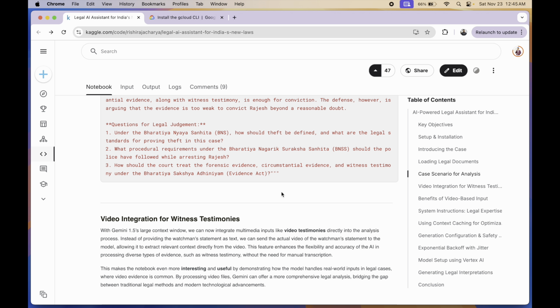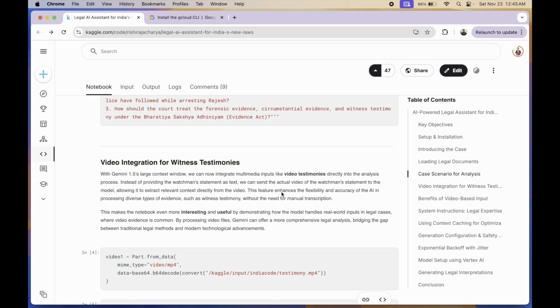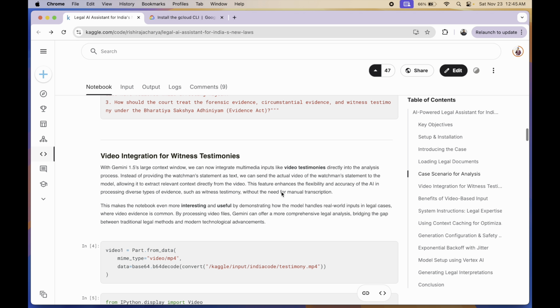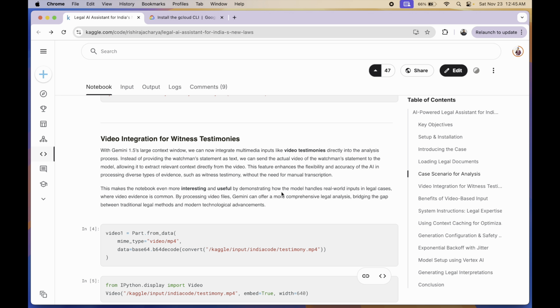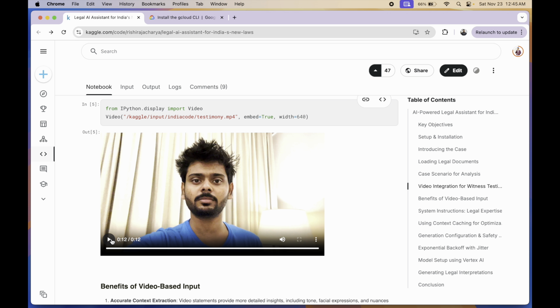Now, a very interesting kind of witness you might have seen in such criminal proceedings is video testimonies. It can be a video of eyewitnesses, and Gemini, being a natively multimodal large language model, can process video files as input directly. So let's have a look at one of the eyewitnesses for this case.